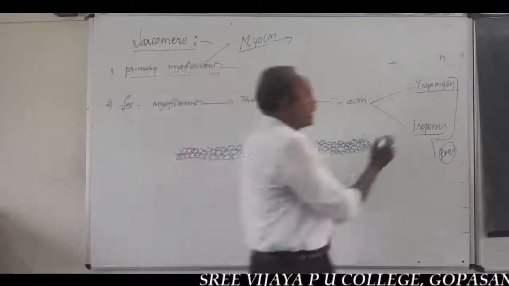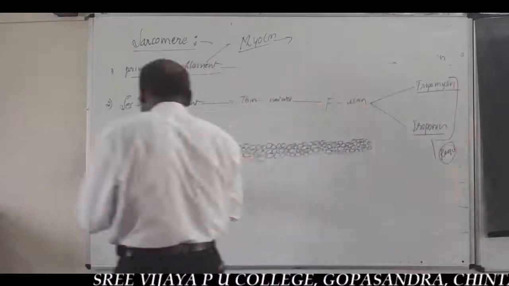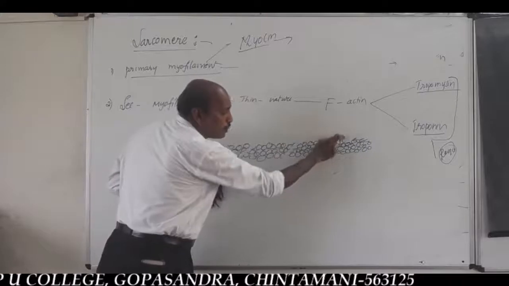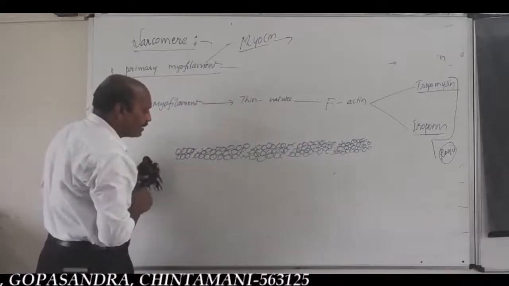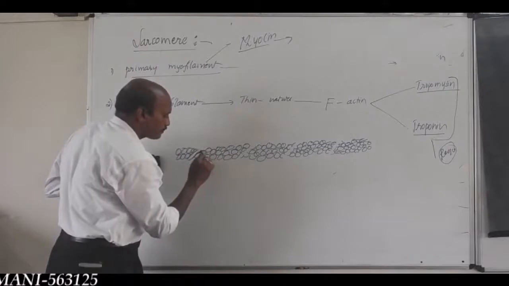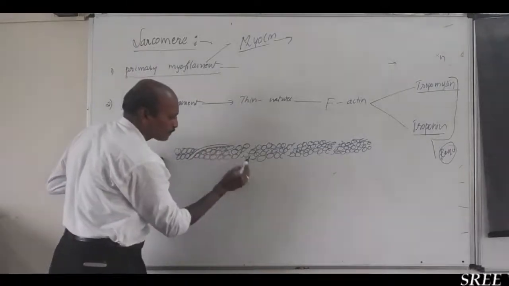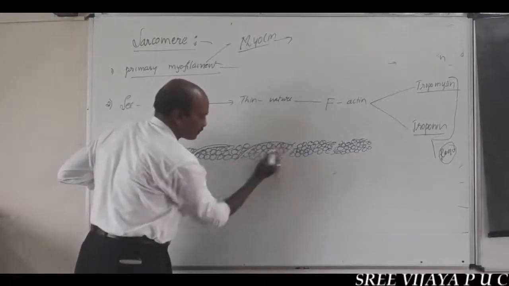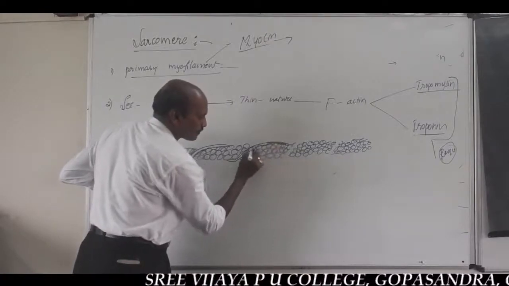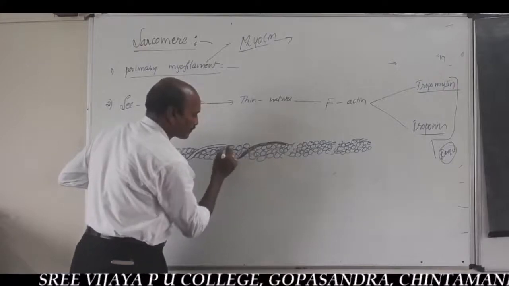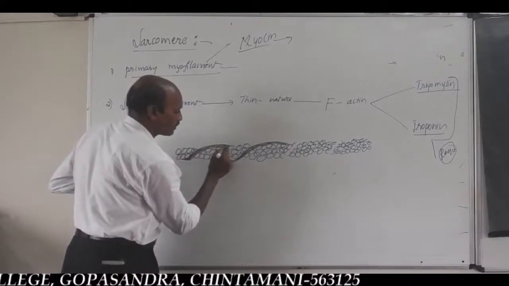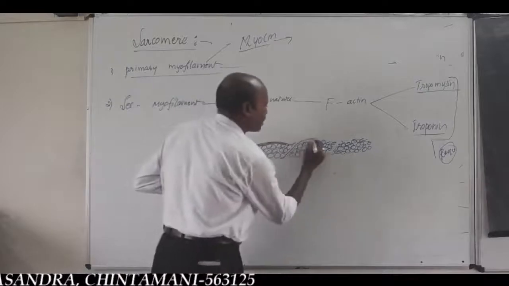Here, two tropomyosin filaments run along the axis of F-actin. These are the tropomyosin filaments.